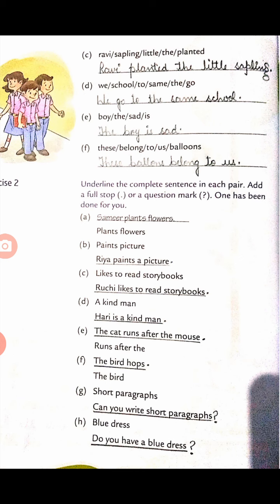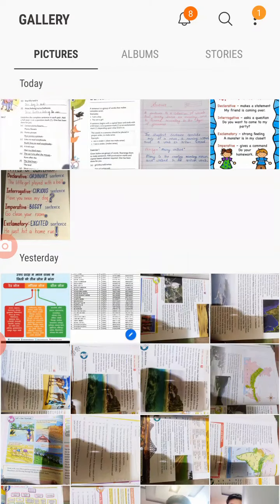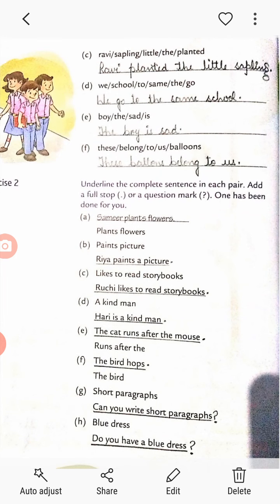Okay, so these all are the sentences. This is all for today.